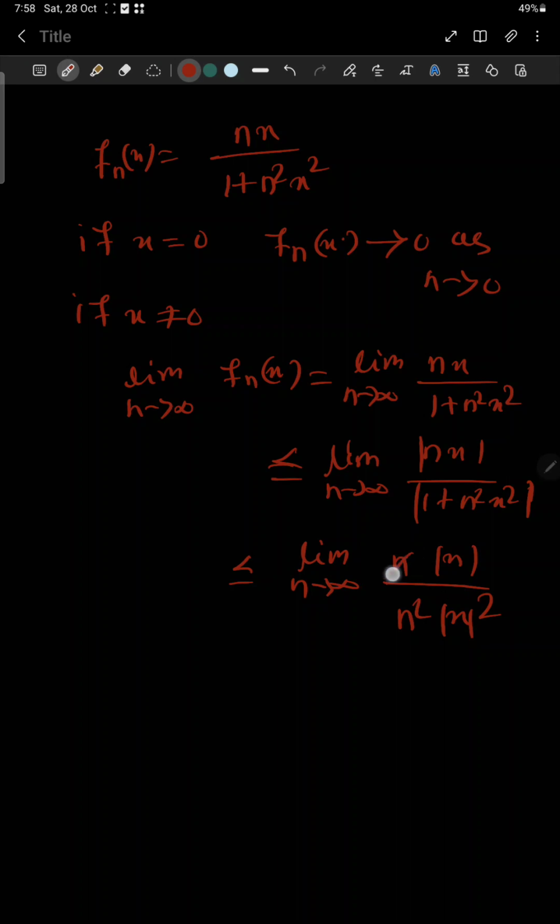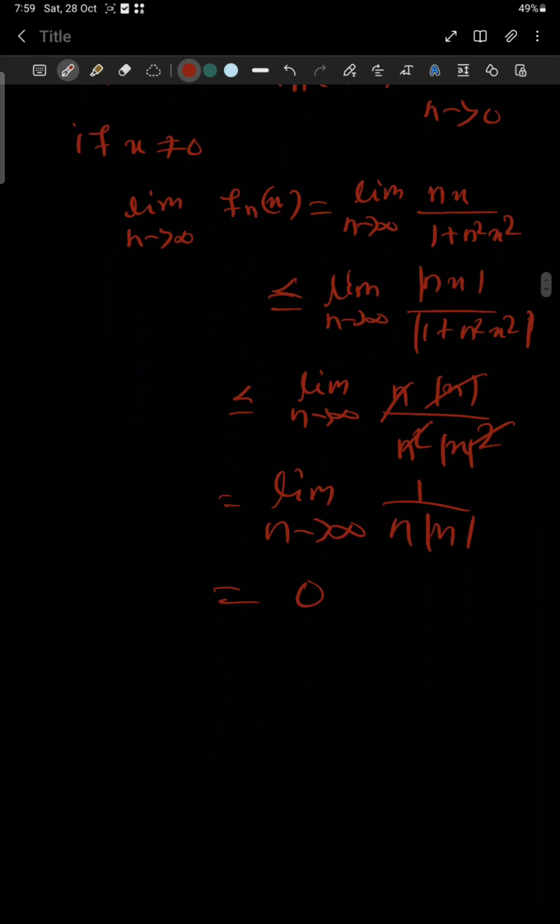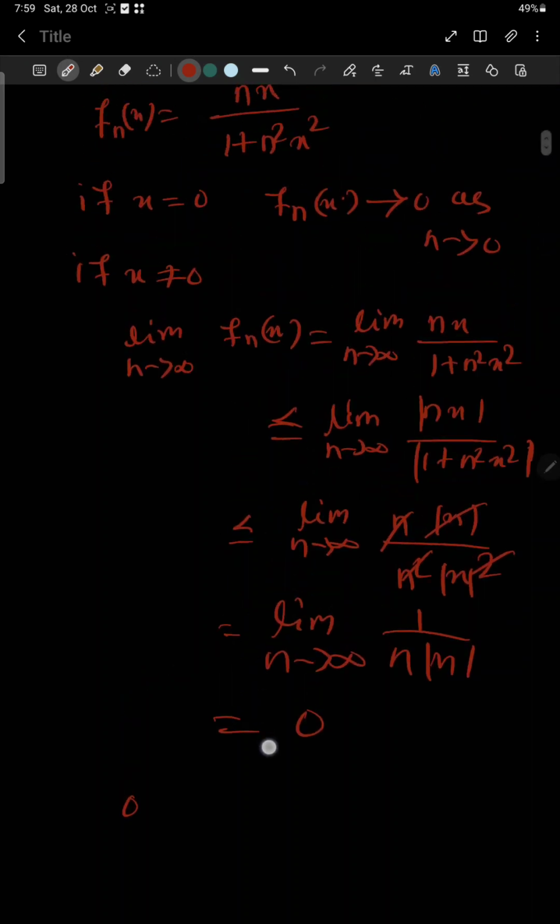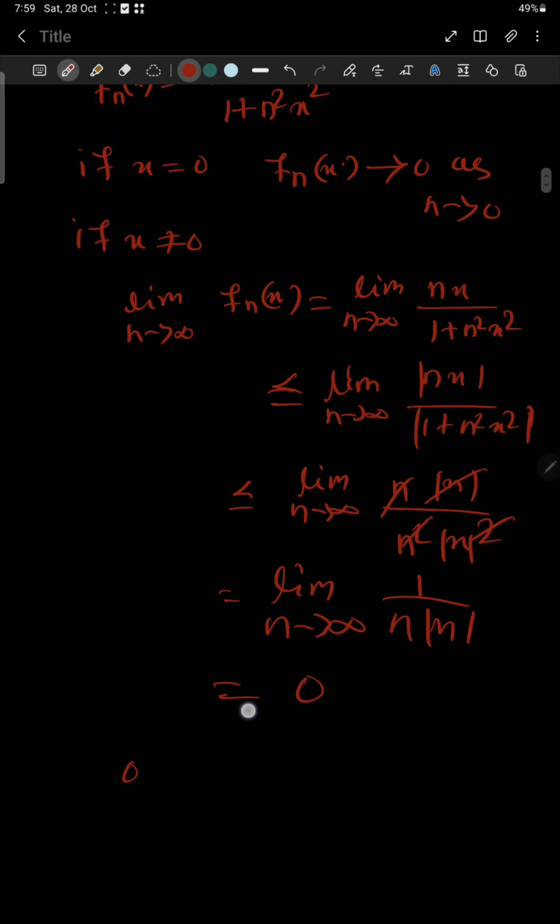If we cancel n and mod x, which can be cancelled because x not equal to 0, then finally we will get limit n tends to infinity of 1 by n mod x. When n tends to infinity and x is a non-zero quantity, it gives 0. Means limit of fn is less than or equal to 0, and we can also get that it is greater than or equal to 0, if x is in any interval containing 0.